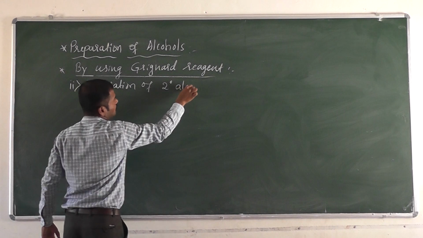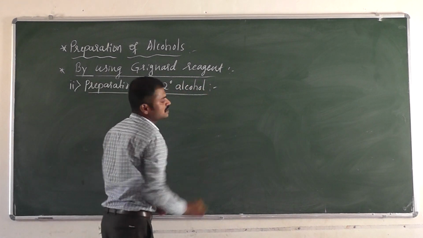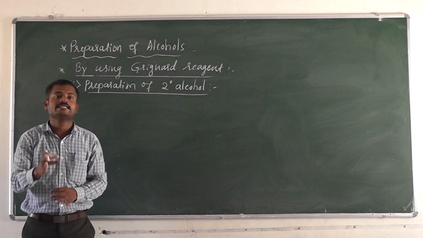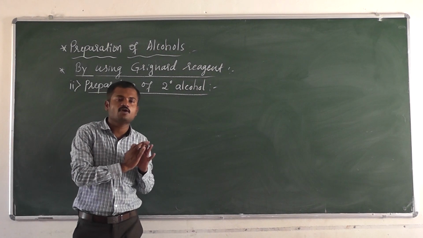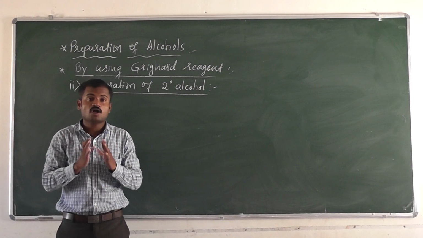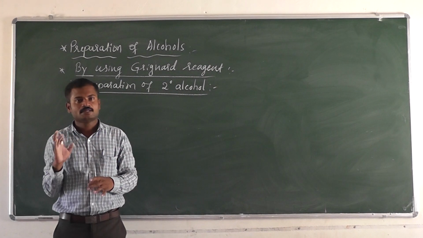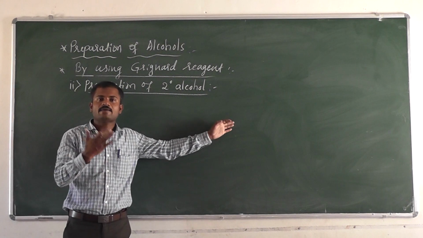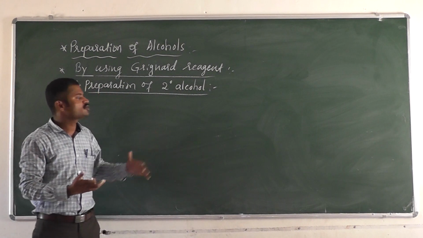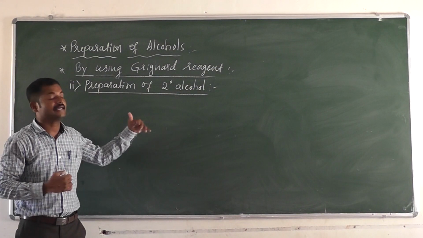A secondary alcohol can be prepared by using an aldehyde other than formaldehyde. It cannot be prepared by using the first member, formaldehyde. If you use formaldehyde, we get the primary alcohol; if you use an aldehyde other than formaldehyde, we get the secondary alcohol.